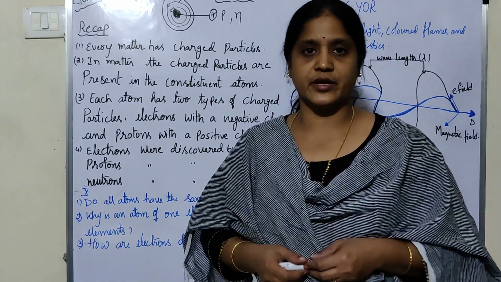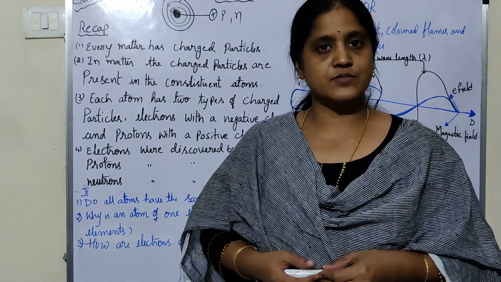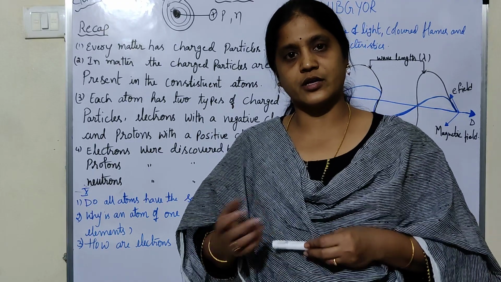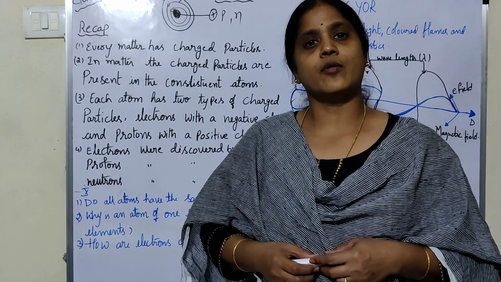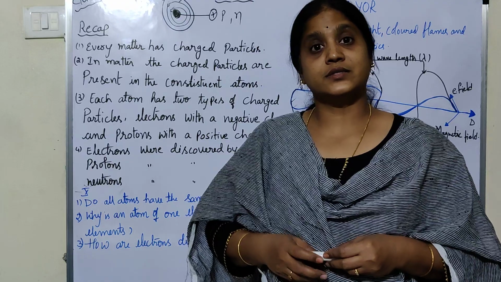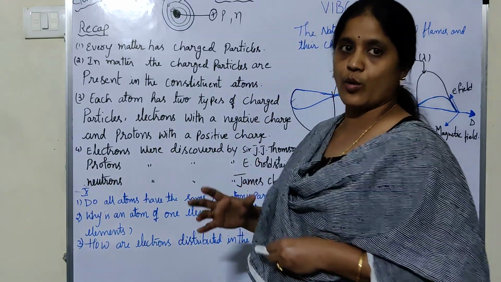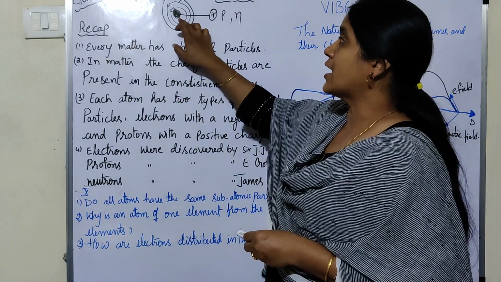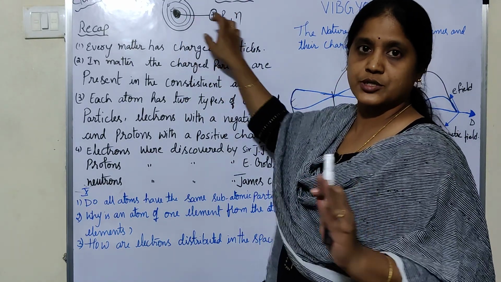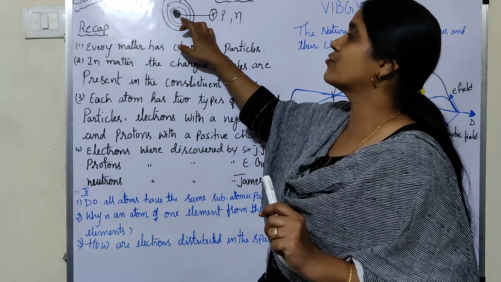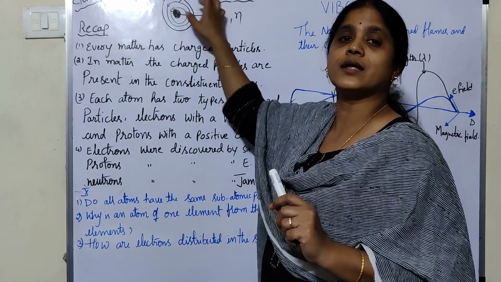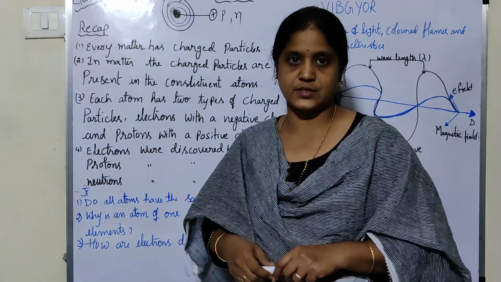They proposed different theories, J.J. Thomson, Rutherford. From all these theories, they said that the center of the atom contains protons and neutrons, and the electrons revolve around the nucleus in different orbits.